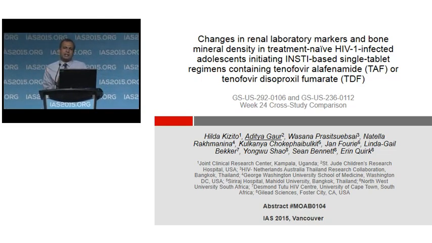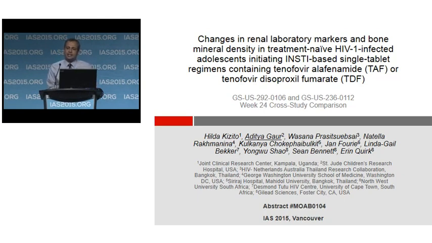What these studies had in common were they're in treatment-naive adolescents, single-tablet regimen. The integrase inhibitor elvitegravir was part of the backbone. What differentiated these two studies was the prodrug formulation of tenofovir. In one was tenofovir disoproxil fumarate. From here on, I'll call it TDF. And the other was tenofovir alafenamide. From here on, I'll call it TAF.